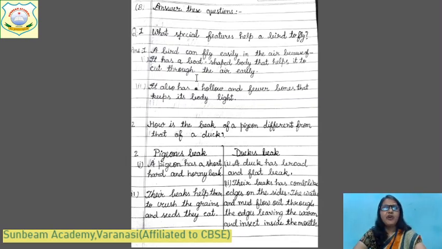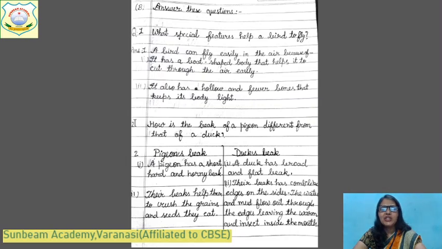Come to the second point. Leave one line, then you will write the second. It also has a hollow and fewer, matlab less number of bones. That keeps its body light. Okay? These 2 points you will write. Then you will draw a line with a scale.